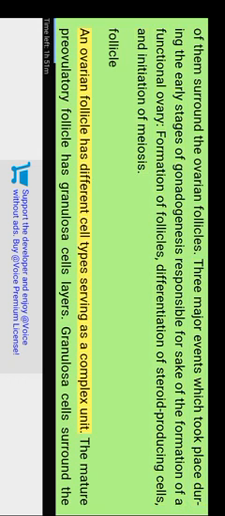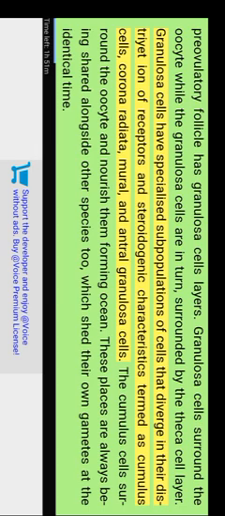Follicle. An ovarian follicle has different cell types serving as a complex unit. The mature preovulatory follicle has granulosa cell layers. Granulosa cells surround the oocyte, while the granulosa cells are in turn surrounded by the theca cell layer. Granulosa cells have specialized subpopulations of cells that diverge in their receptors and steroidogenic characteristics, termed cumulus cells, corona radiata, mural, and antral granulosa cells. The cumulus cells surround the oocyte and nourish it.